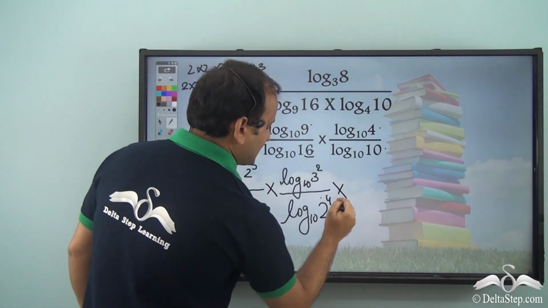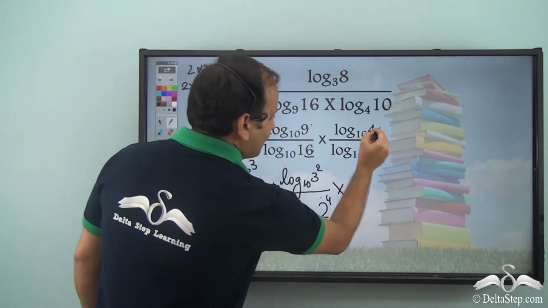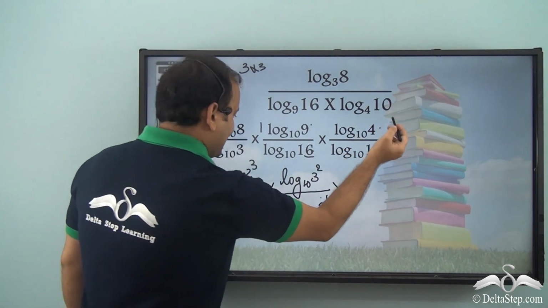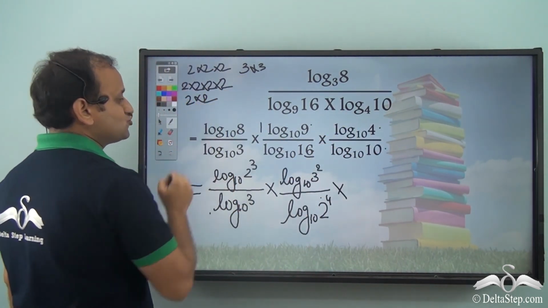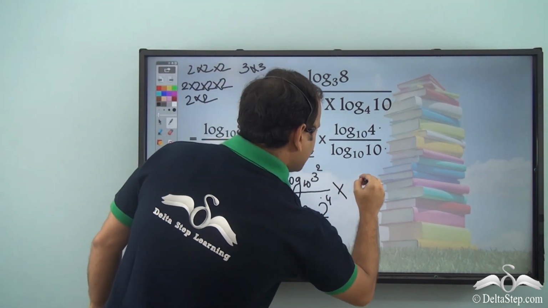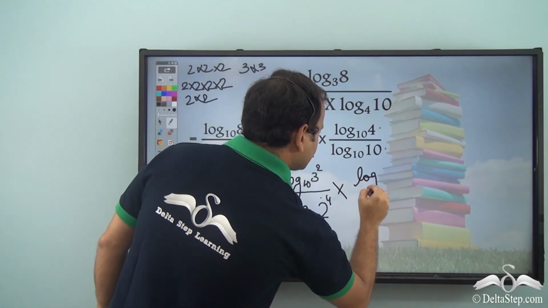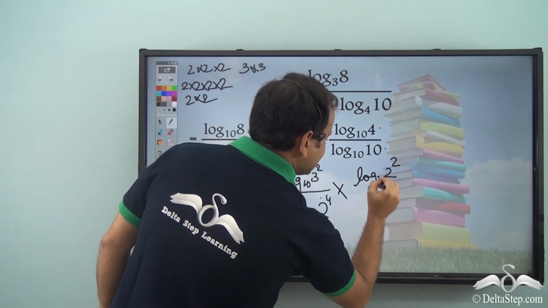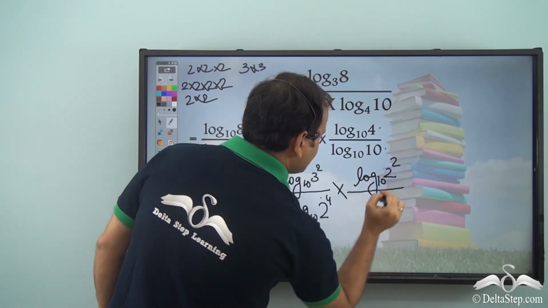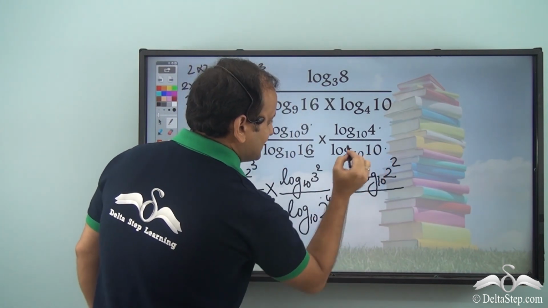Okay, now the next part of the equation, log 4 to the base 10. 4 again can be written as 2 into 2, that is 2 square. So we'll write log 2 square to the base 10, and this will be divided by log 10 to the base 10.